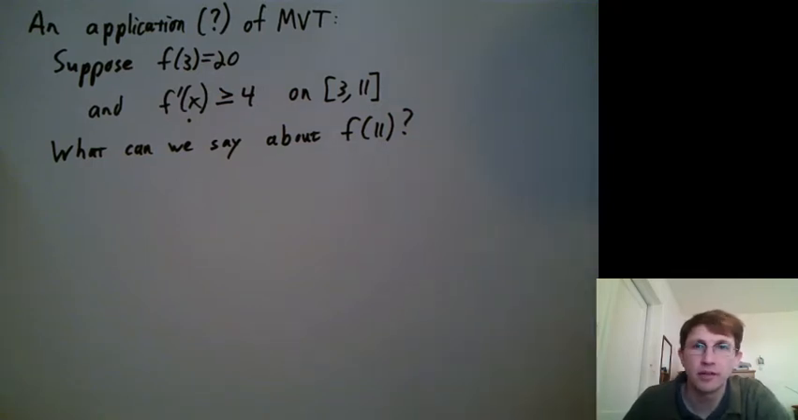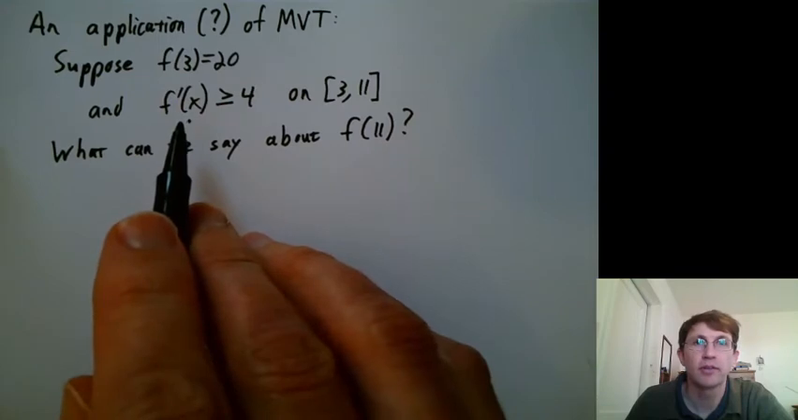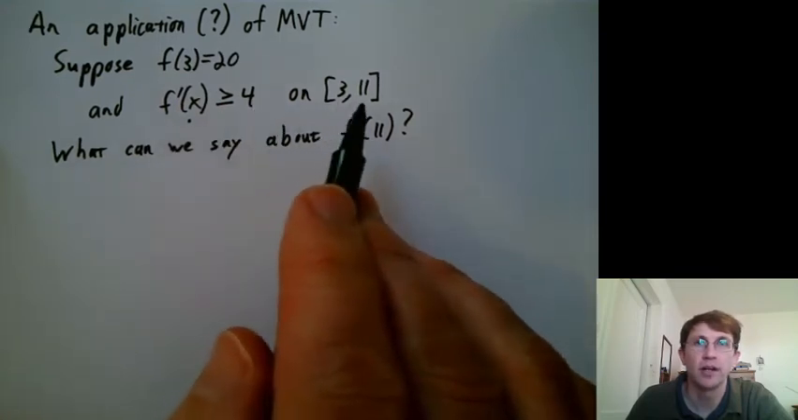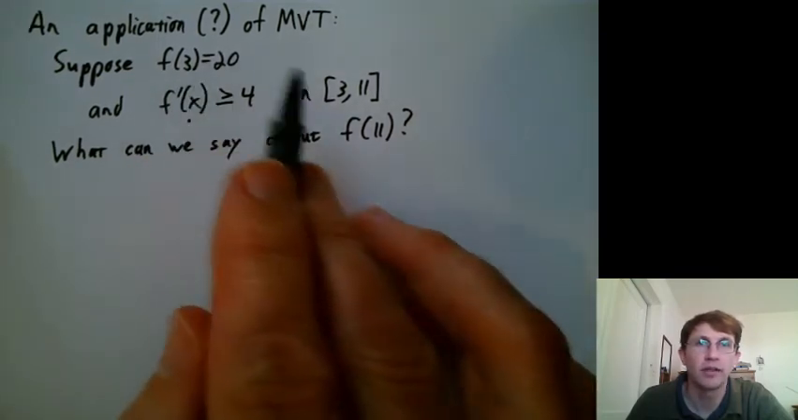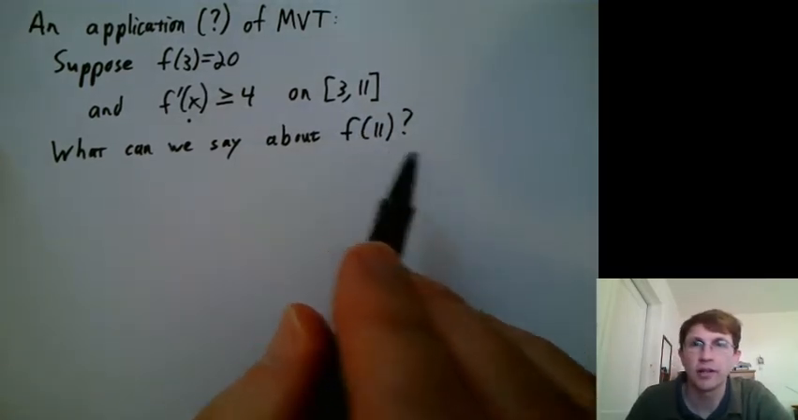So here's something neat we can do with the mean value theorem. It's kind of in the background, but we'll bring it to the foreground later. Suppose you know a particular function value, and you know that the derivative is always greater than some value from, say, time 3 on to some future time. What can you say about the function value at that later time?